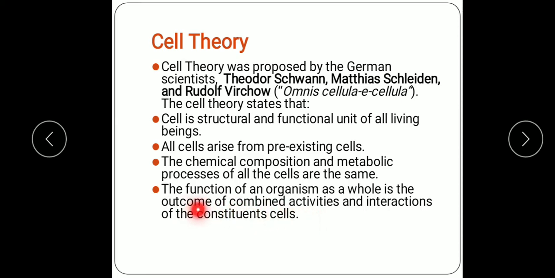All the cells in the body of an organism function together, and as a whole it is the outcome of combined activity and interactions of the constituent cells. So whatever function is performed by the organism is the outcome of the combined activities of the constituent cells. So you understood cell theory, the three scientists who formulated it, and these are the main postulates of the cell theory.